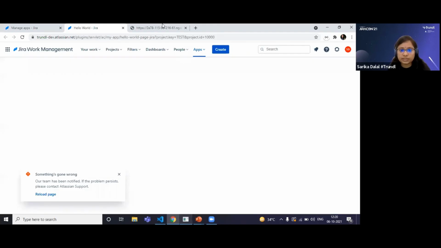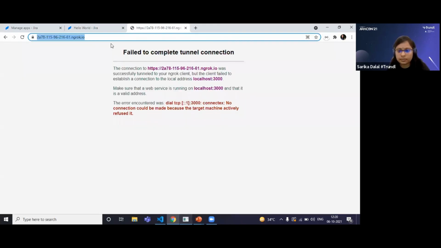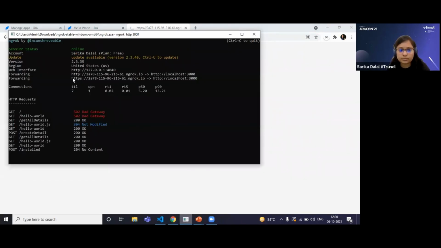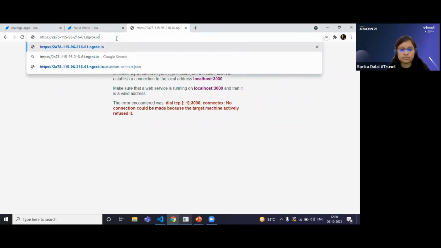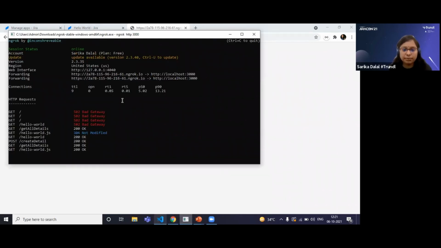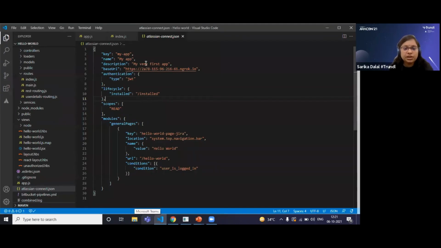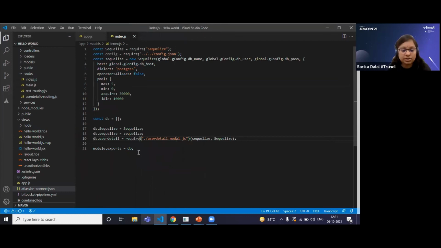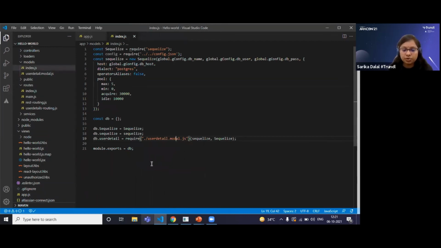Just give me a minute. Let me check why it is not running. Before that, let's understand the concept first. You can see here, I have started my app. Here we have seen the atlassian-connect.json. Now let's start our server. So why is it not running? Because I have not started my server.